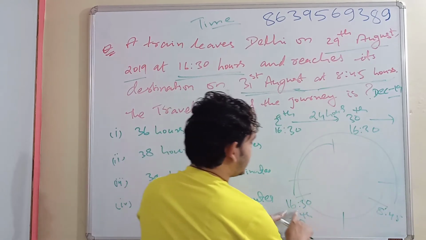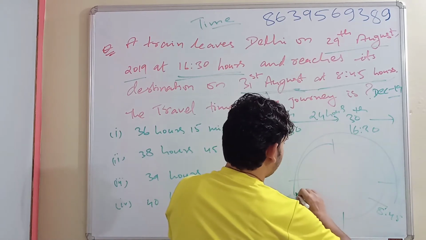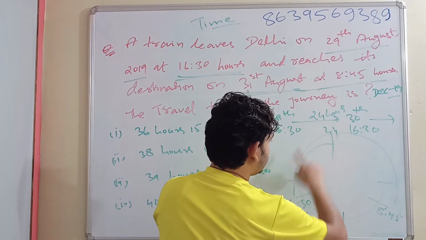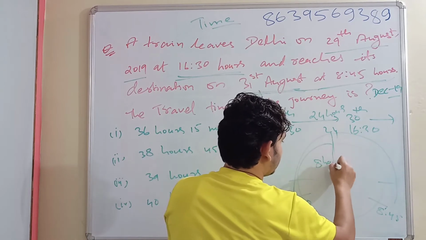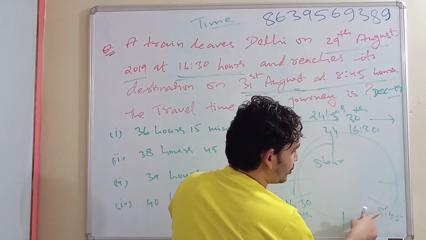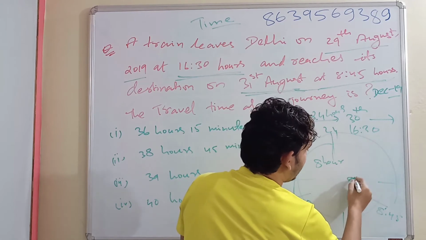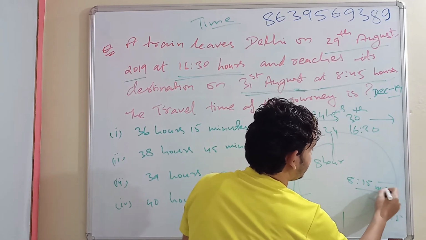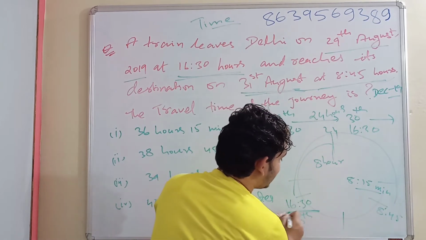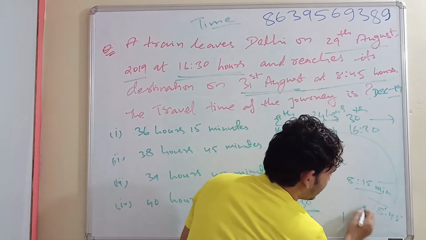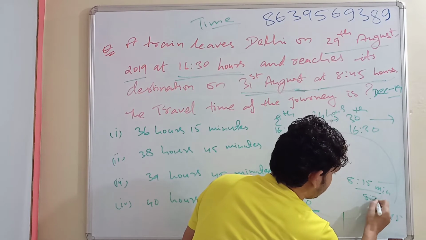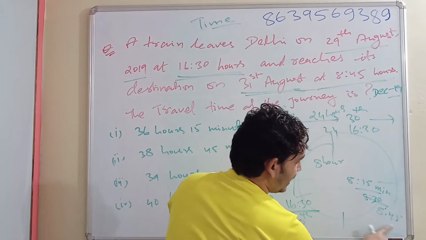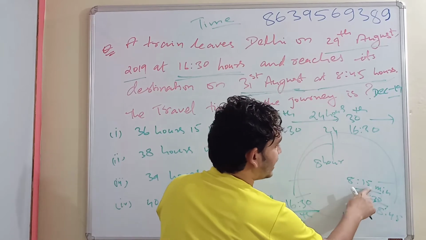So that is nothing but 16:30 to 8:45. If we simply count here up to 24, this counts to be 8 hours, and from 24 to 8:45, 8 hours 15 minutes, because the counting time is at 16:30 to 8:30. Till 8:30 this will be counted as hours. So that is 8 hours and extra 15 minutes. So 8 hours 15 minutes.